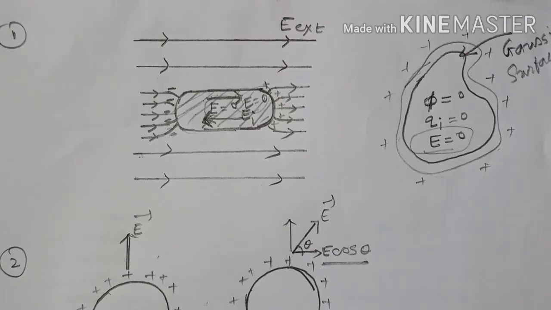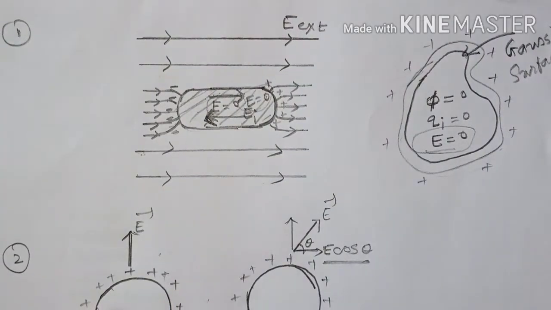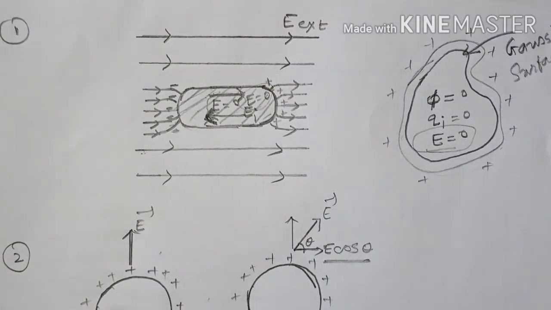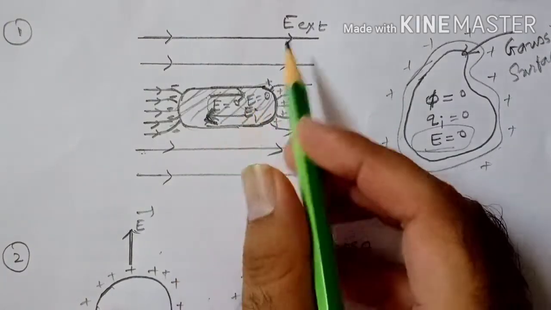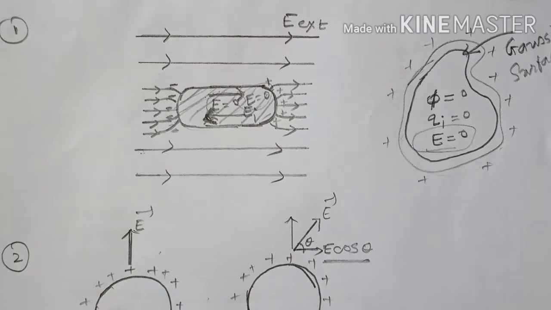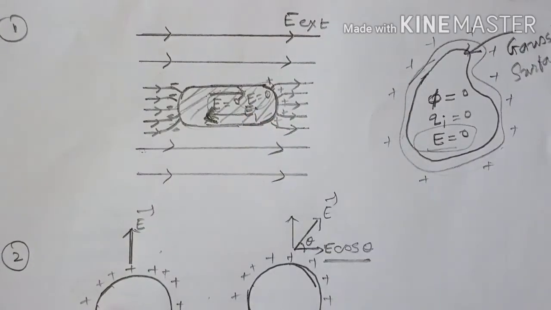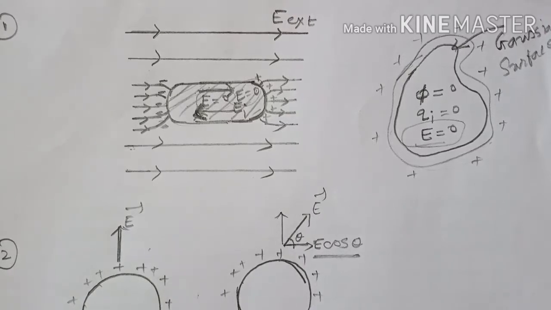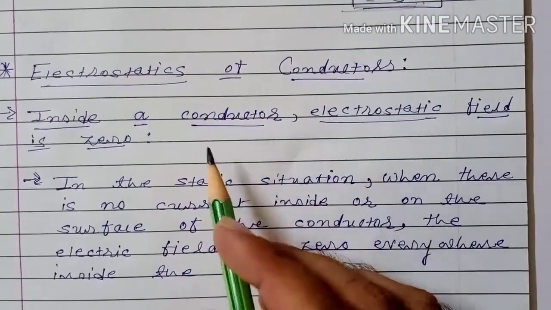The moment we apply external electric field on the solid conductor, immediately this electric field is induced inside the conductor, and within a fraction of time, that is within a small interval of time, this induced electric field will become equal to external electric field and electric field inside the conductor becomes zero. So in static situation, whether the electric field is applied or not, whether the conductor is charged or neutral, electric field inside the conductor is zero. So we can say that inside a conductor electric field is always zero.